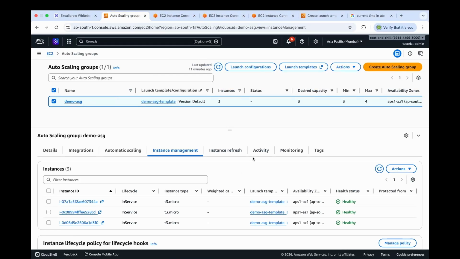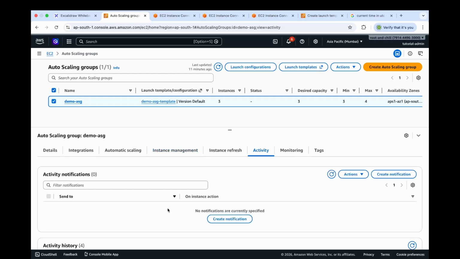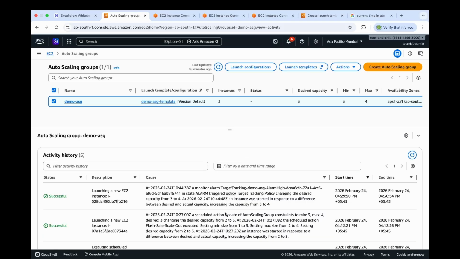Now let's move back to our activity tab and see if the target tracking policy adds a new instance in response to our stress test. Finally, we can see that we have launched a new EC2 instance. So we are increasing capacity from 3 to 4.